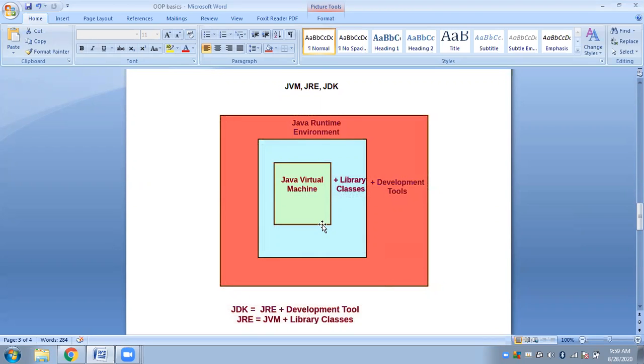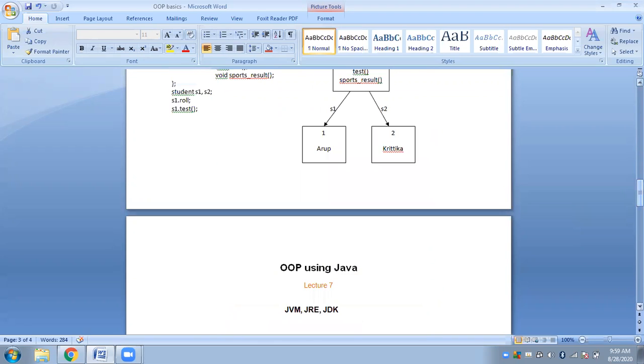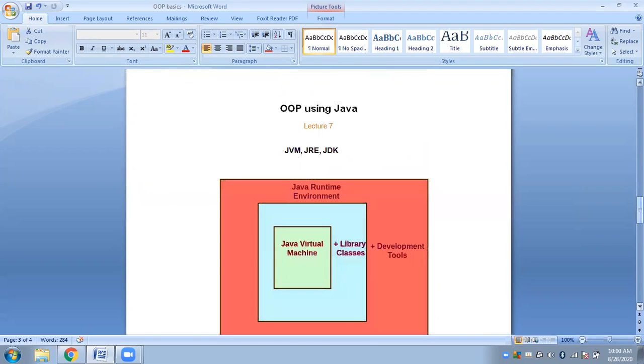Fine. So, are these concepts clear for the time being? JVM, JRE, JDK: how they are related to one another and why we need this.